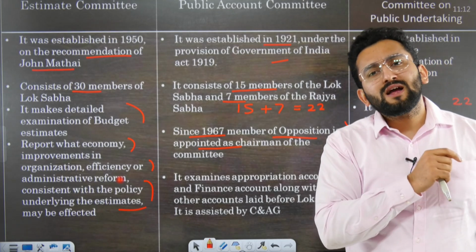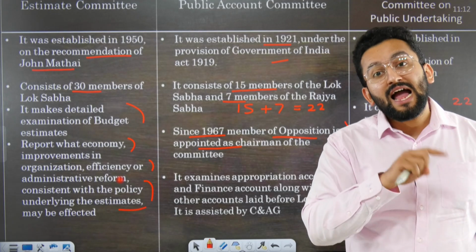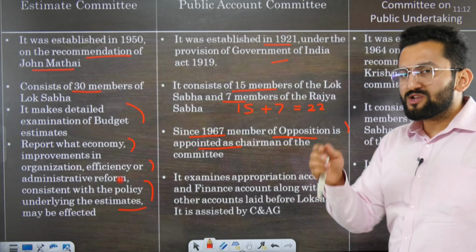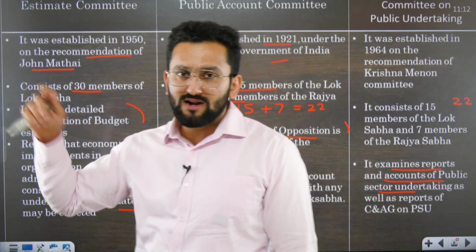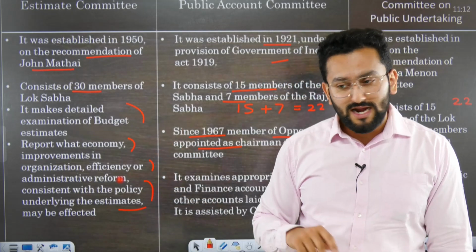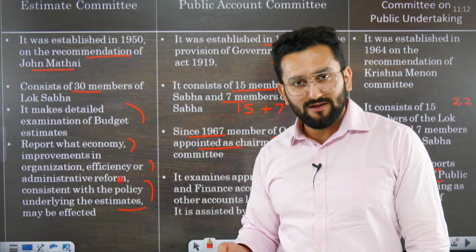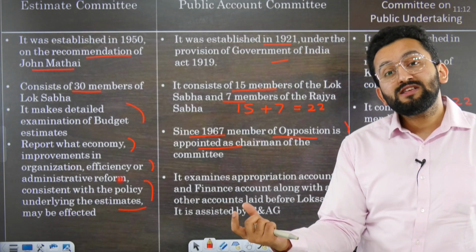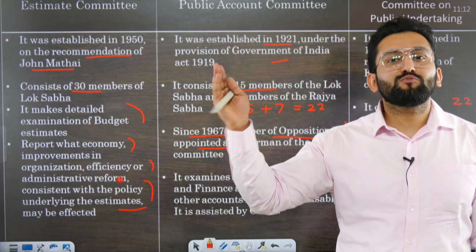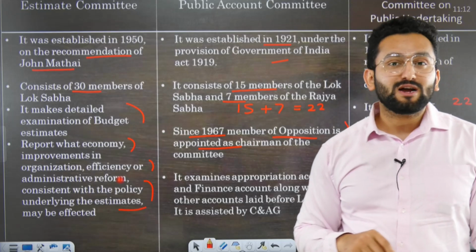My friends, the purpose of the Public Accounts Committee is to check whether the government has spent as per the permission this government took from the House. For example, during the budget, government took permission: I'm going to spend this much amount in these heads. Done. But you have done that expenditure. Now CAG is auditing that, and CAG found that the government took permission to spend this in this head, but there's a discrepancy there. So now CAG may put this particular matter in his report, and this report is presented to the President. The President sends this report to the House. In the House, this report is presented before the Public Accounts Committee.